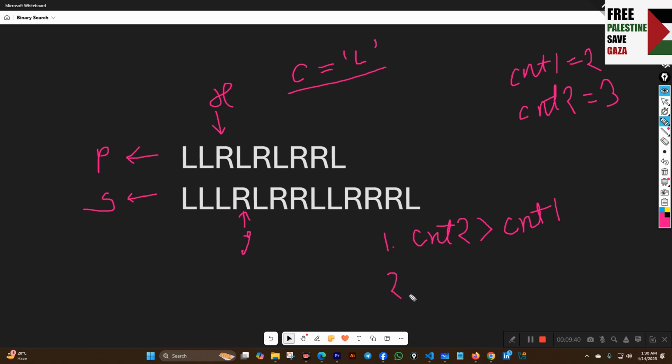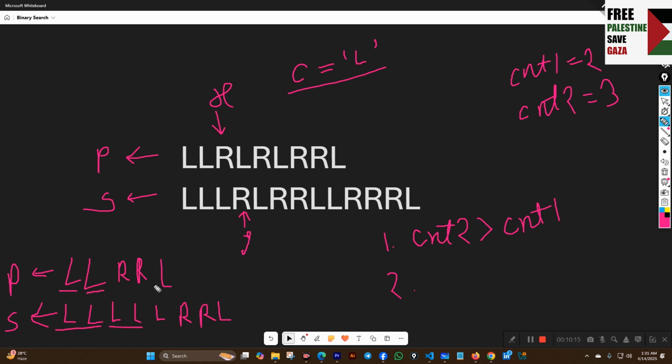But if we see another test case, the test case LL R R L, and this is our P, so LL, then R R L. Okay, so this is not going to be satisfied, because this L can come from this 2L, this L can come from this 2L, but this L is going to be left behind.